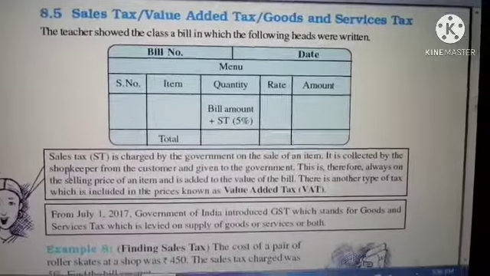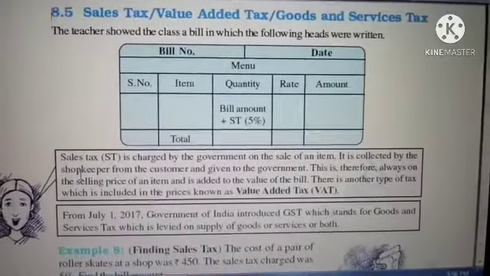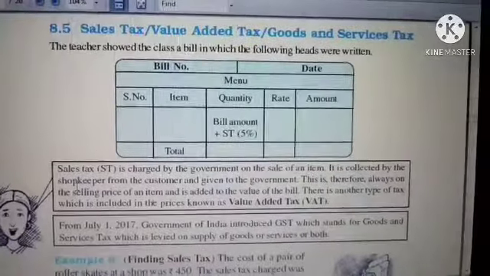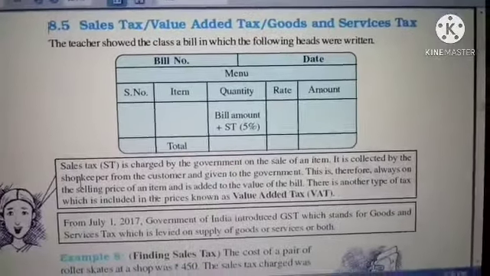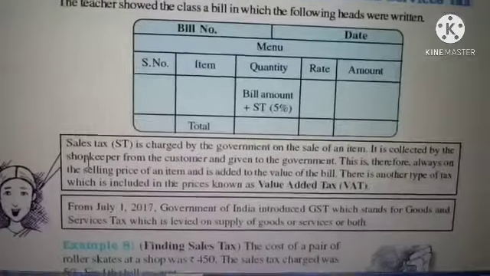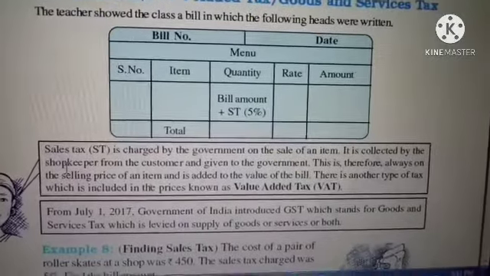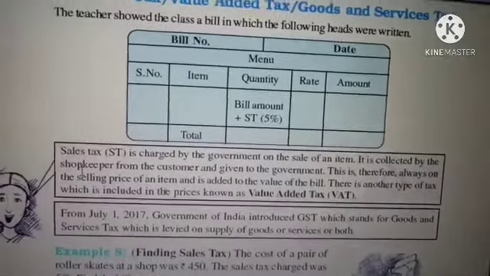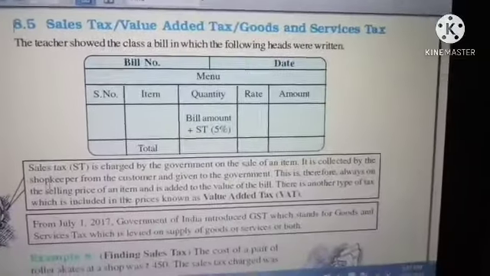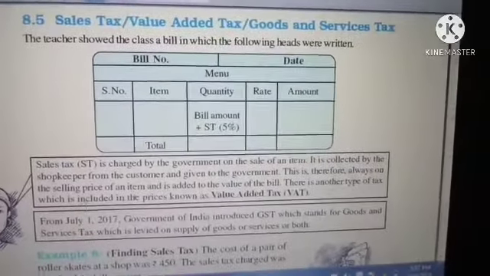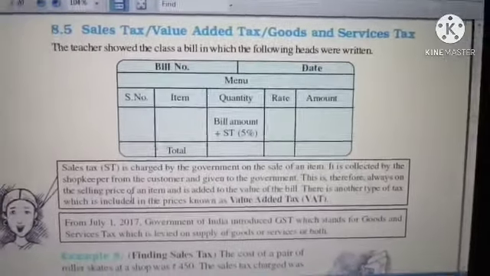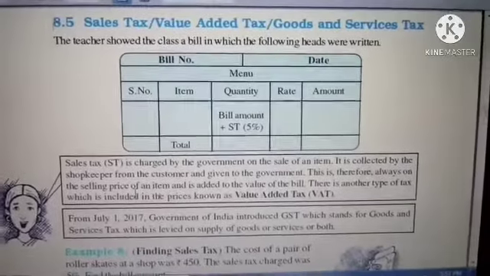When you are selling something, you will collect some tax from the customer. If I am going to buy some dress from a shop, I should pay a sales tax, so that the shopkeeper gets the sales tax, and the shopkeeper gives it to the government. This is therefore always on the selling price of an item. So this tax is collected on the selling price of the item.